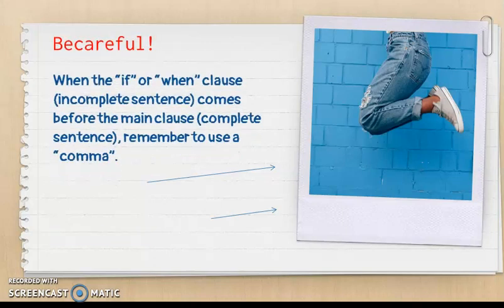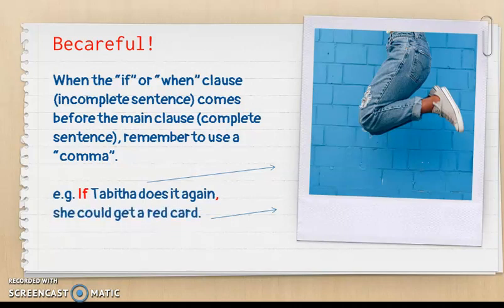Okay, let's pay attention to several factors. When the if or when clause, the incomplete sentence, comes before the main clause, that is the complete sentence, remember to use a comma. For example, if Tabitha does it again, she could get a red card. You see that after the if or when clause, there is a comma here.